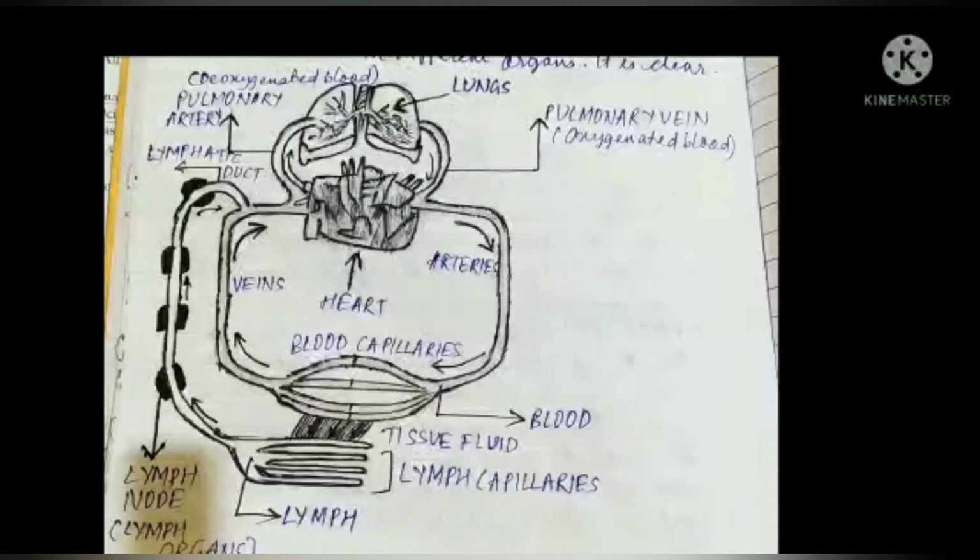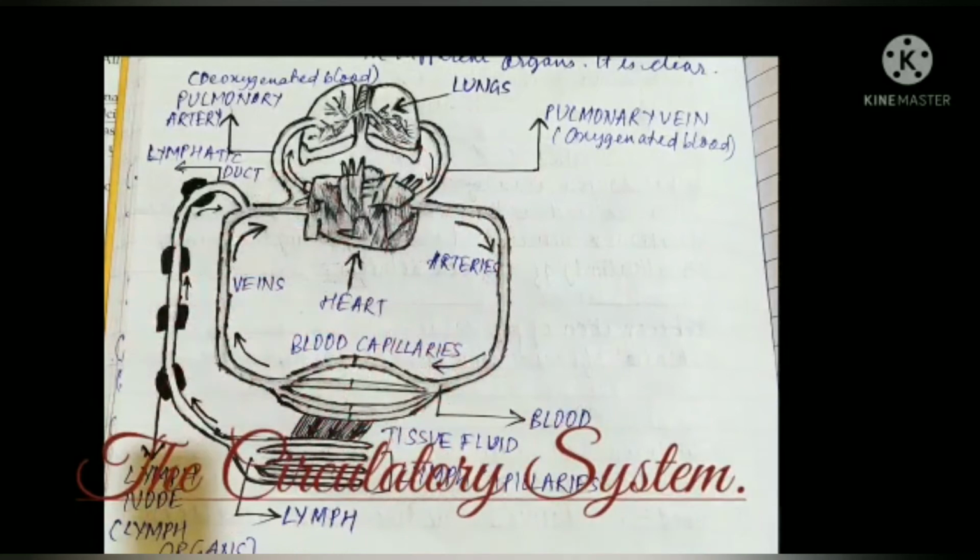tissue. All the parts of the body that help in transportation of various materials in the body collectively constitute the circulatory system. It is also known as the transportation system because it carries various substances from one part of the body to another. It has three main parts: circulatory medium, that is blood and lymph; blood vessels, that is arteries, veins and capillaries; and a pumping organ, that is the heart.